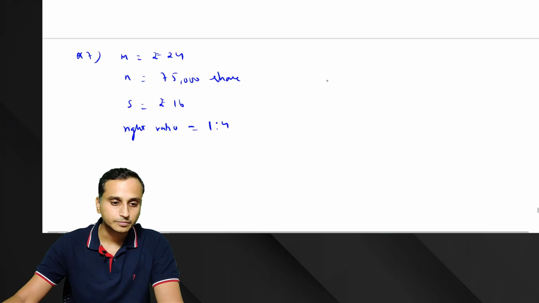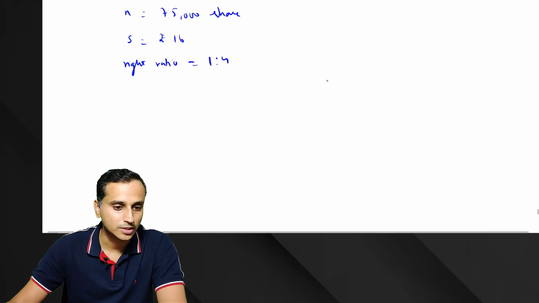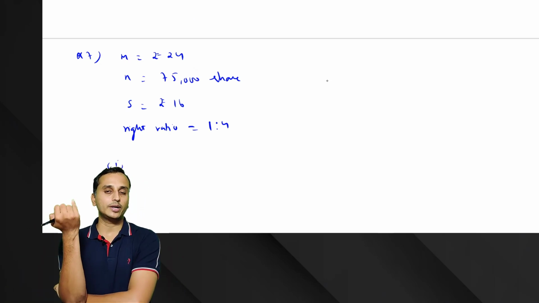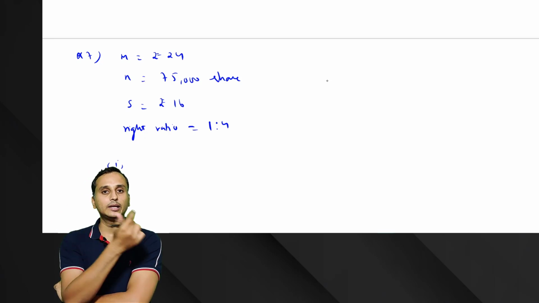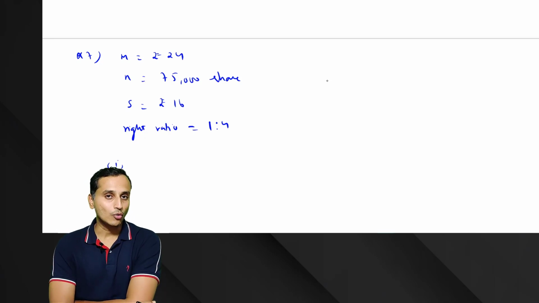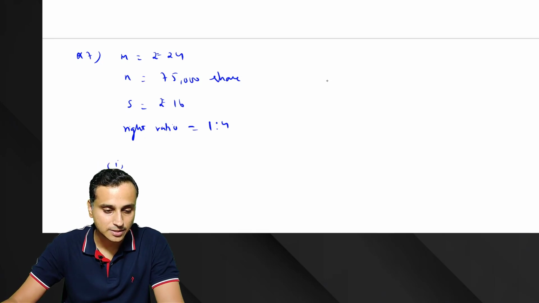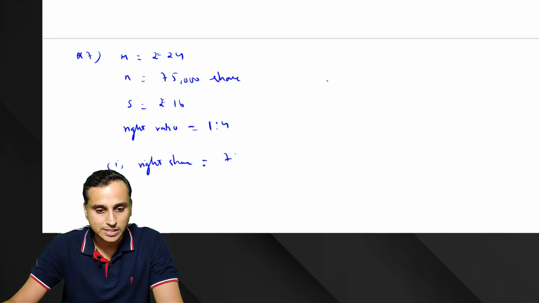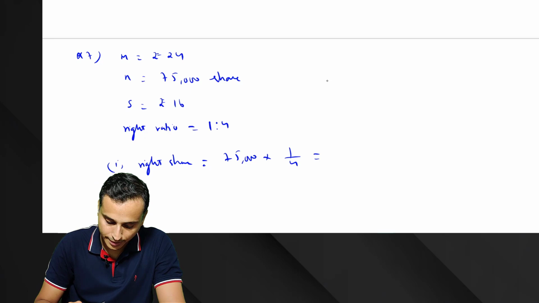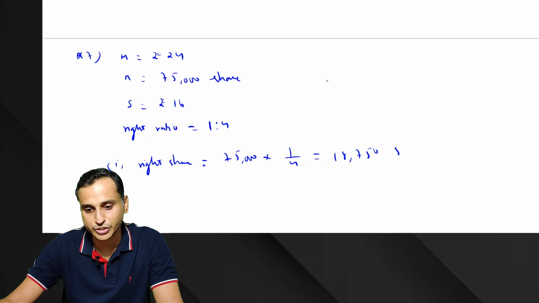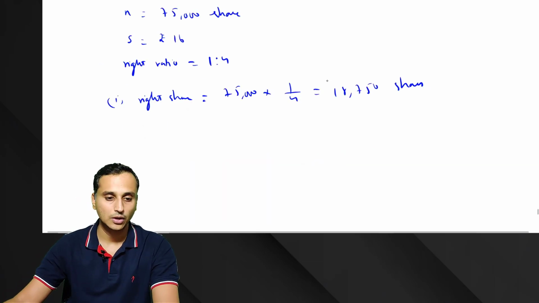So very easy. Let's start. What should we calculate first? Subscription price is already given. Can we directly calculate the theoretical exercise price? No. Why? We don't have the number of right shares. So we'll first calculate the right shares. 75,000 shares into 1/4. How much do we get? 18,750 shares. 18,750 right shares.